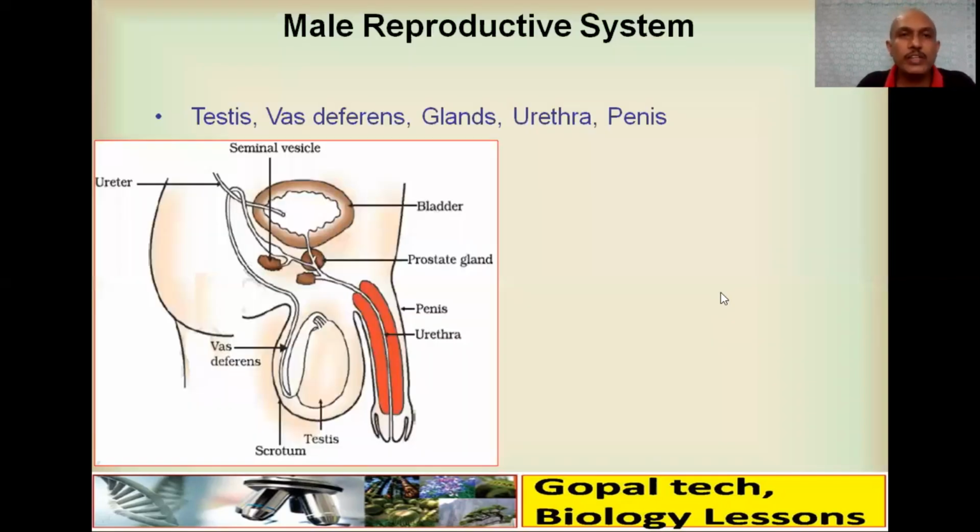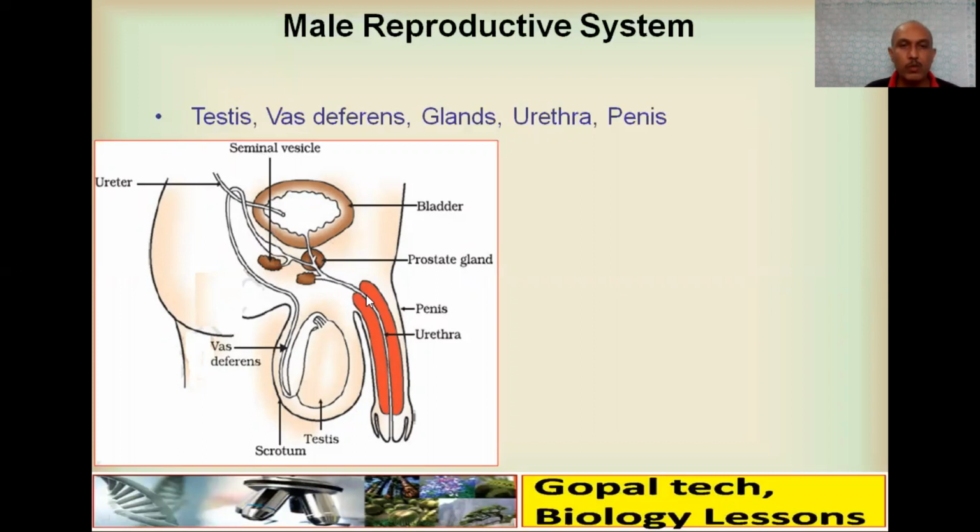Now, to understand, let us know the male reproductive system. The male reproductive system consists of testes, which are located outside the abdomen in a scrotum that helps to maintain the body temperature. These testes are connected with a long duct called the vas deferens, and along the vas deferens it gets connected with the seminal vesicle, which is a gland, then the prostate gland, and also a bulbourethral gland.